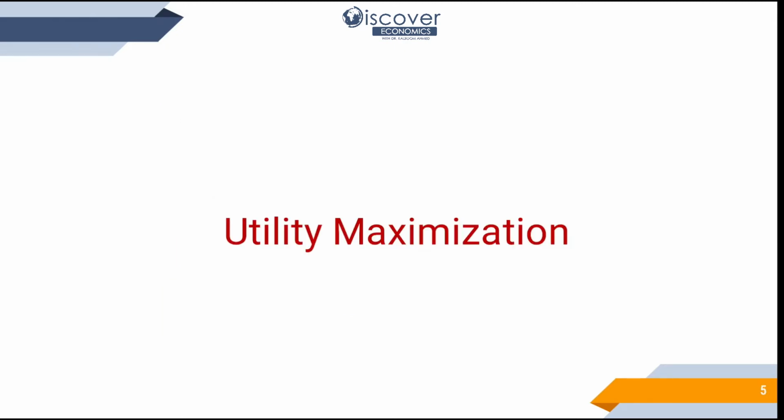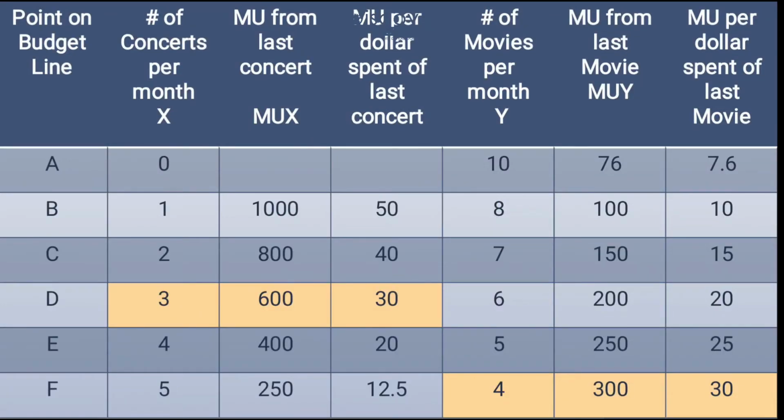Now let's do the calculation of a utility maximization question. We have bundles on the budget line at points A, B, C, D, E and F, and the number of concerts that a person can enjoy in one month, which we say is 0, 1, 2, 3, 4, 5. Then after that comes marginal utility from the last concert. Now listen: to get the marginal utility, first of all you should know the total utility, but here we have directly taken the marginal utility.